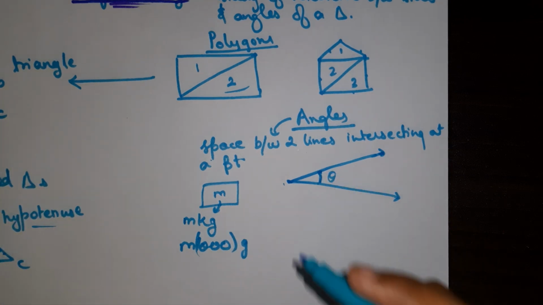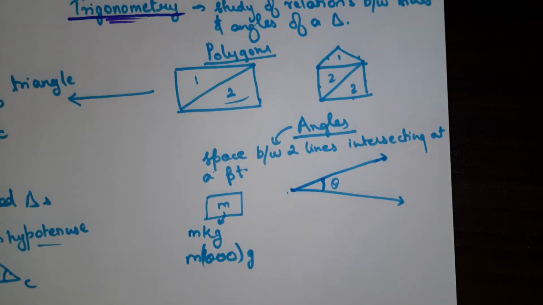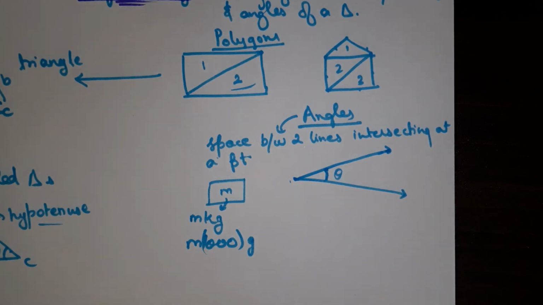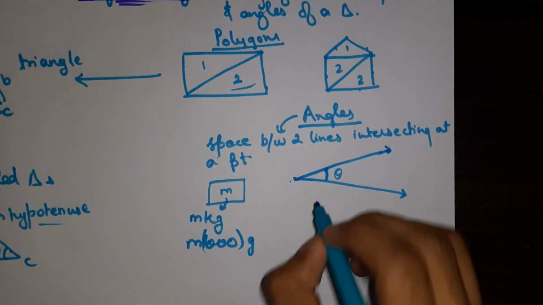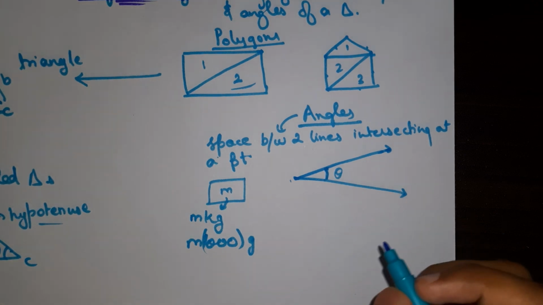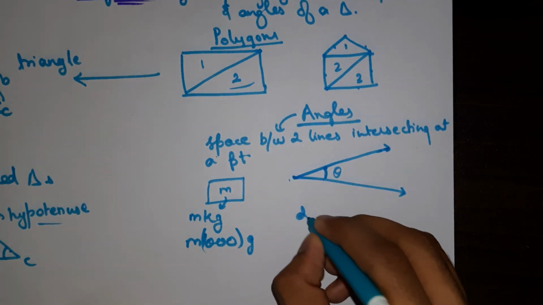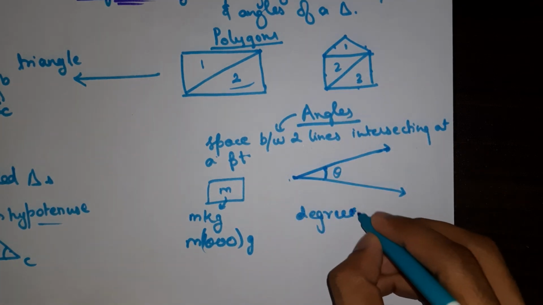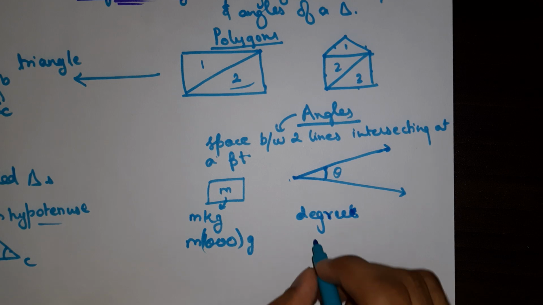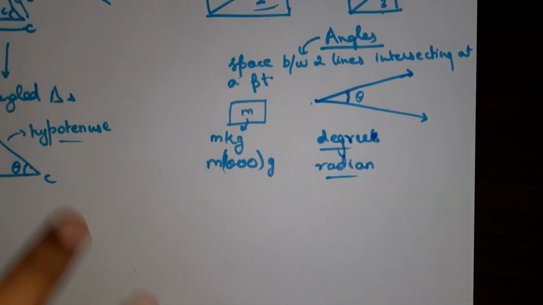So similarly, what is the unit of an angle? We know the physical quantity is the space between two lines, like we know mass is mass, but what is the unit that we give to the angle? There are two units that are mostly used. There are also solid radians, but that is for 3D shapes. Mostly we use degrees, which you might have already heard, and then there is radian. Degree and radian measure, two things are there.